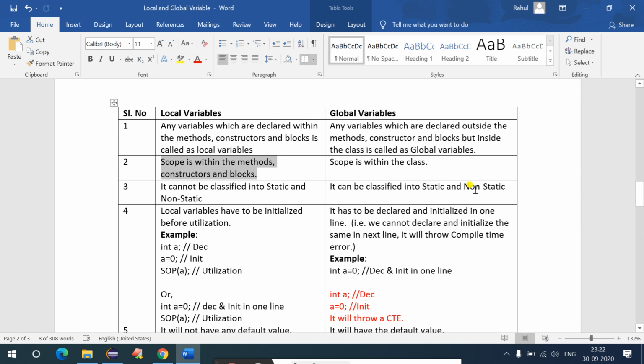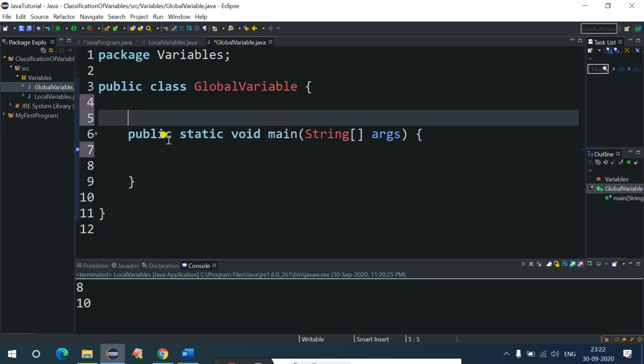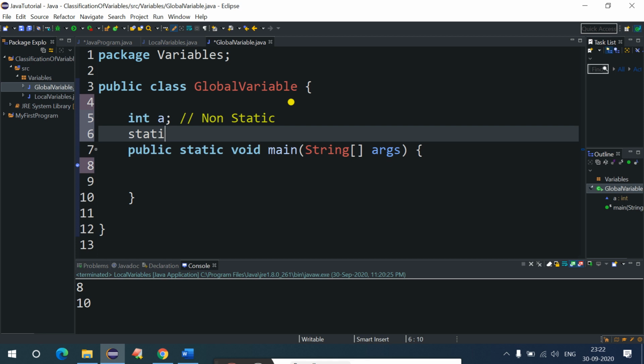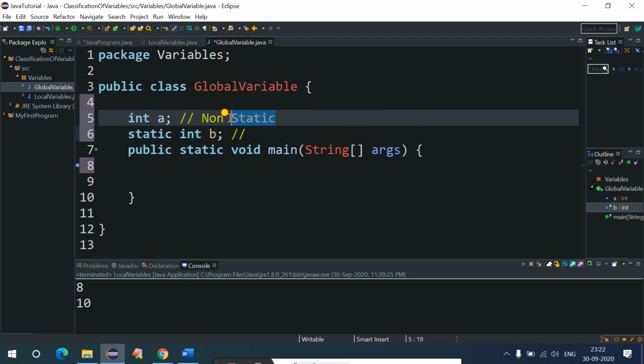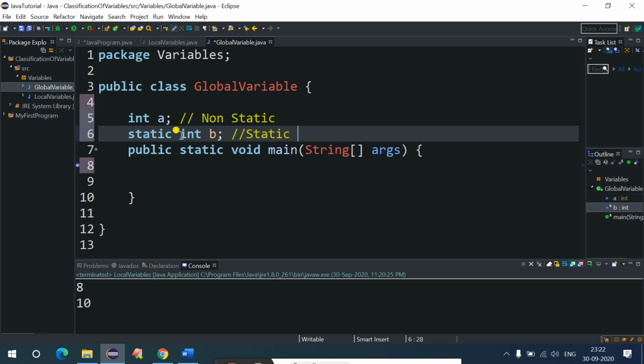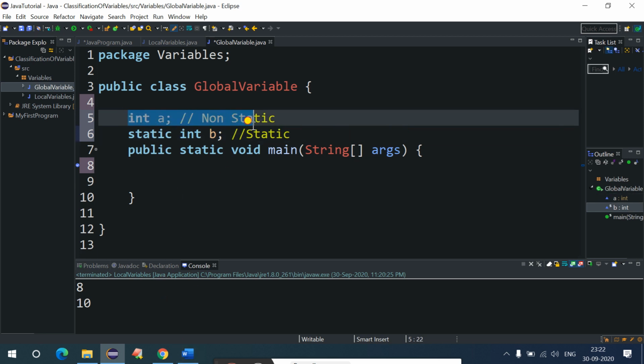Next, it can be classified into static and non-static. So guys, if you don't use the static keyword, then that variable will be called non-static. This we will see in a coming lecture, no worries. If you use static int b, since we have used the static keyword over here, this variable will be called a static variable. So we call it a static global variable, and this is called a non-static global variable, right? So in case of a global variable, it can be classified into static and non-static, and you can use it without any problem, right?